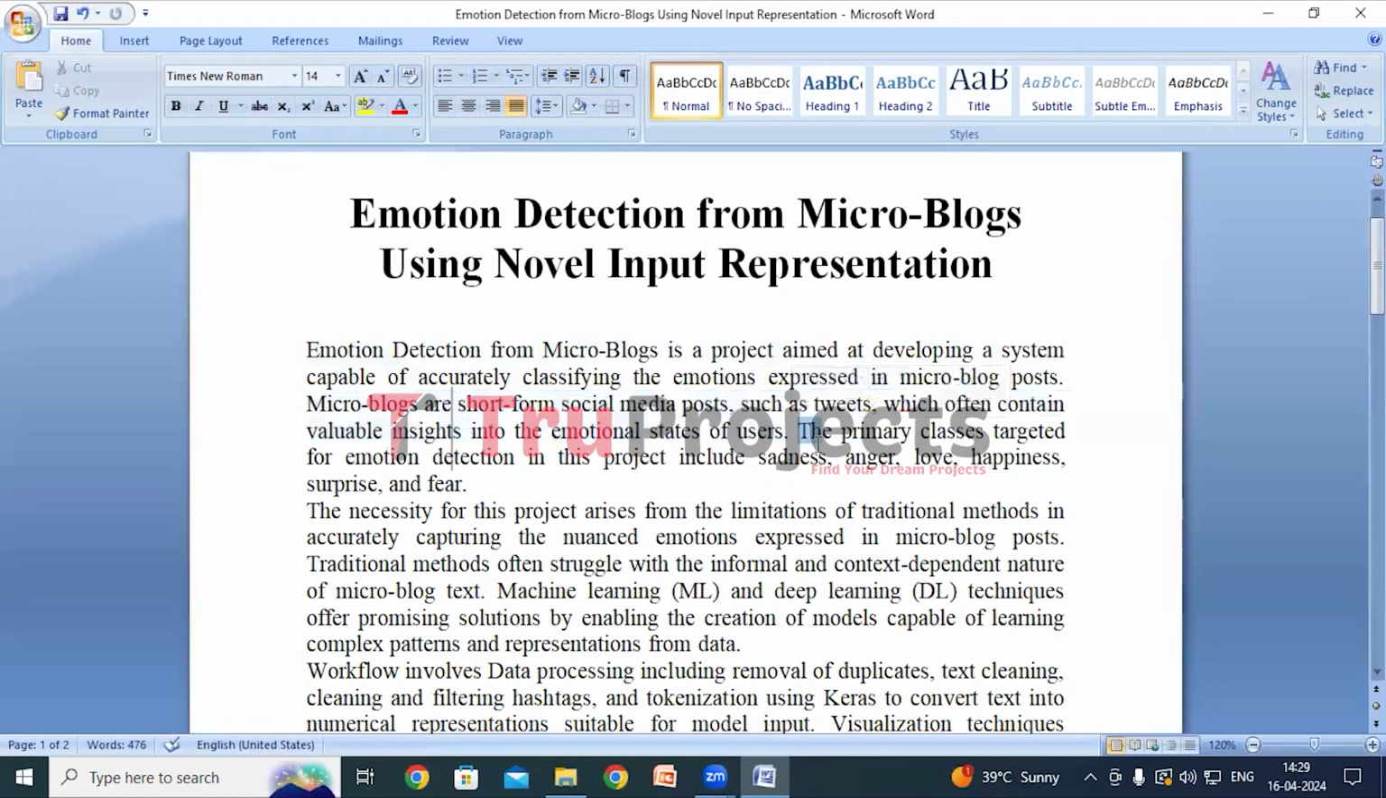So, in this project, the focus is on detecting a range of primary emotions commonly expressed in microblog posts. These emotions include sadness, anger, love, happiness, surprise, and fear. By accurately classifying these emotions in microblog posts, the project aims to provide a deeper understanding of user sentiments, which can have implications for various fields such as market research, social media analytics, and mental health monitoring.